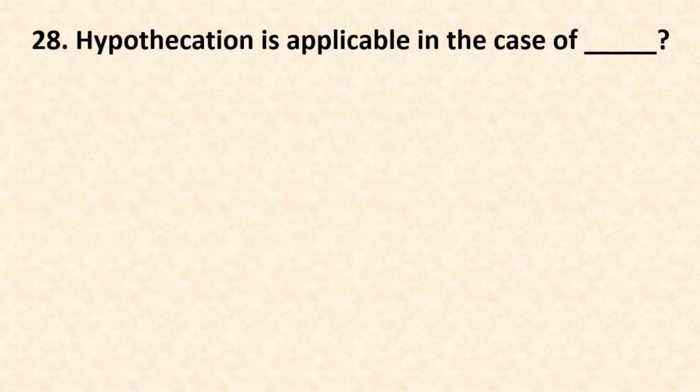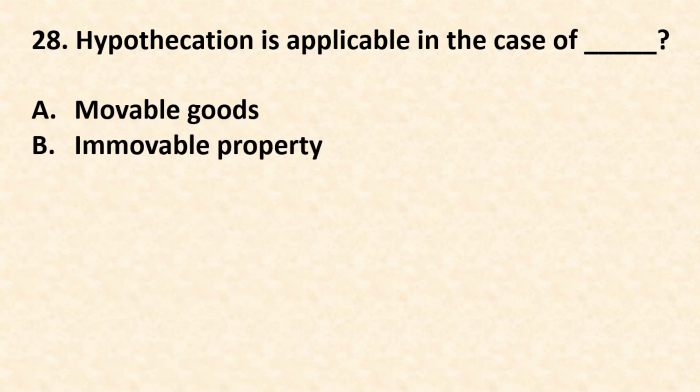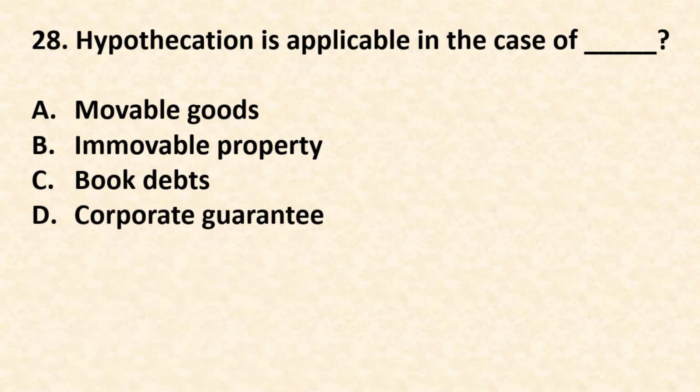Similarly, question number 28. Hypothecation is applicable in the case of option A, movable goods, option B, immovable property, option C, book debts, option D, corporate guarantee. The correct answer is option A, movable goods.